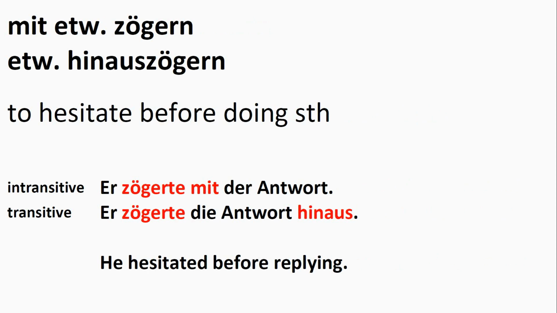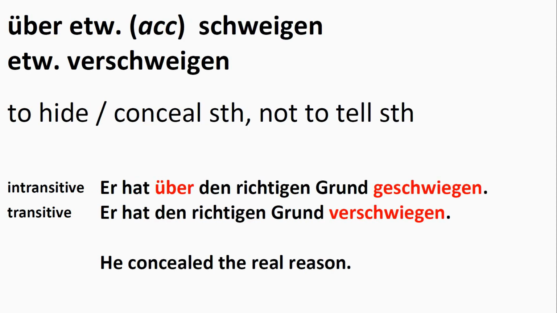Then we have mit etwas zögern and etwas hinauszögern. This means to hesitate before doing something. Here are our examples. Zögerte mit der Antwort. Zögerte die Antwort hinaus. This just means he hesitated before replying. Okay?